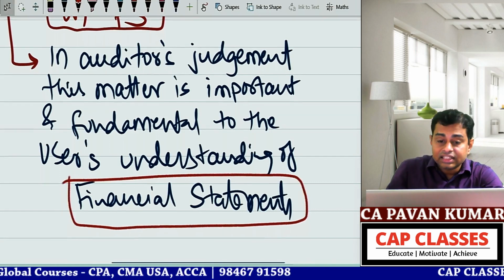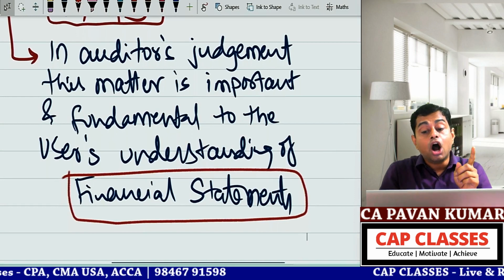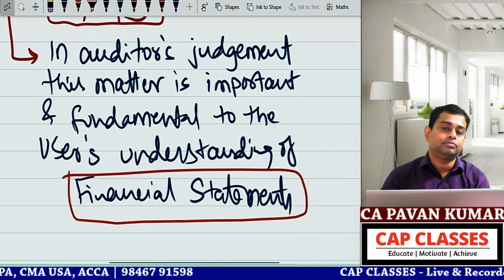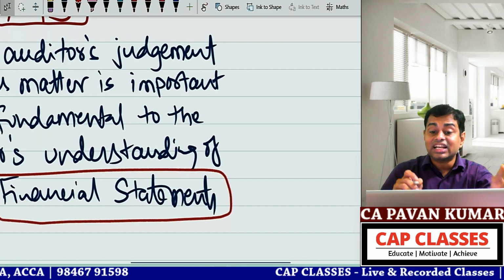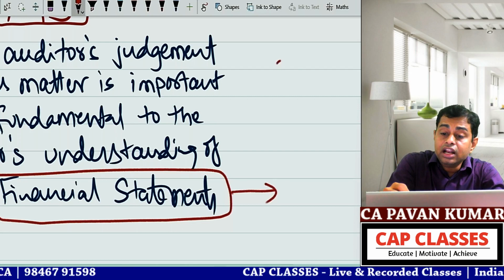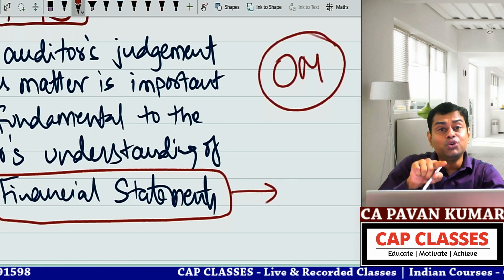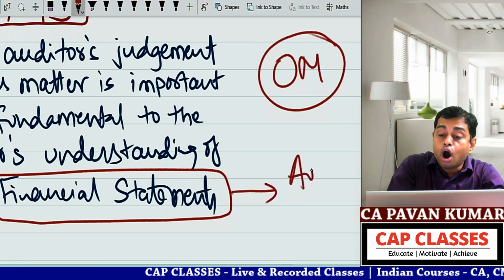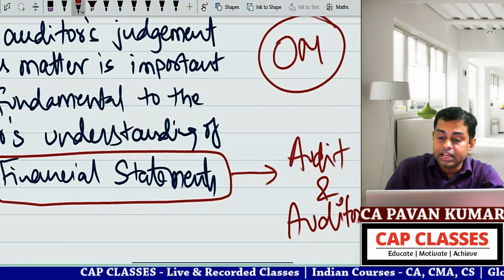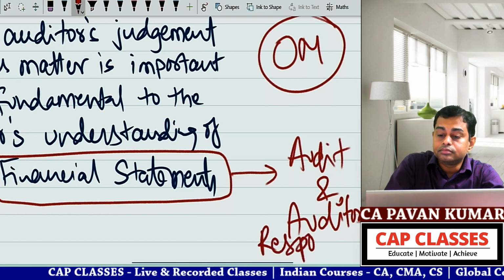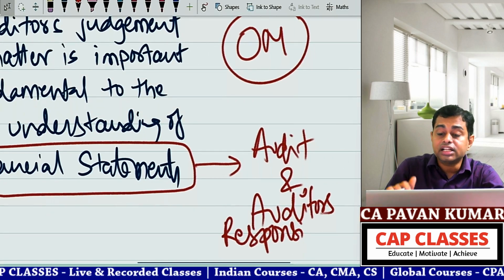When you go to the other side, it becomes fundamental to the user's understanding of audit and auditor's responsibilities. Emphasis of matter paragraph is for the user's understanding of financial statements; other matter paragraph is for the user's understanding of audit and auditor's responsibilities.